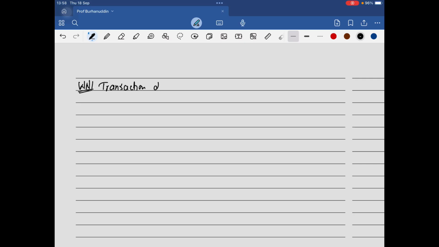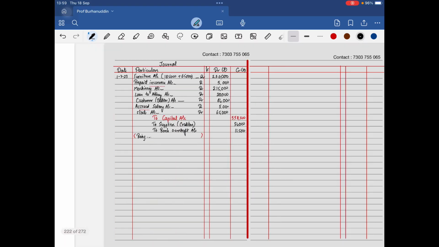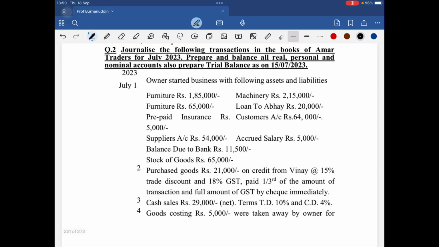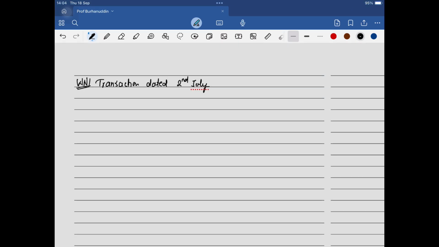Working note number 1 for transaction dated 2nd. Purchase is there. And the goods' value, if I am not wrong, is 21,000. 15% is a trade discount. It's going to be subtracted. So 21,000 minus the trade discount, that is 21,000 multiplied by 15 upon 100.